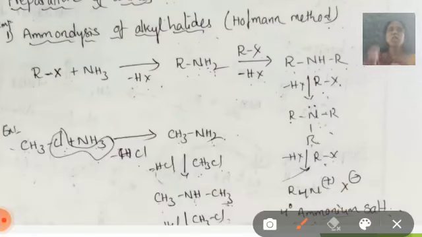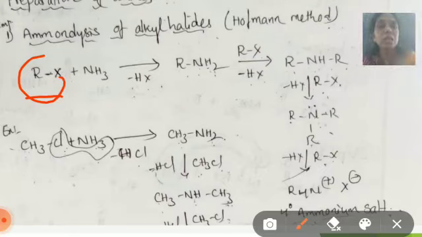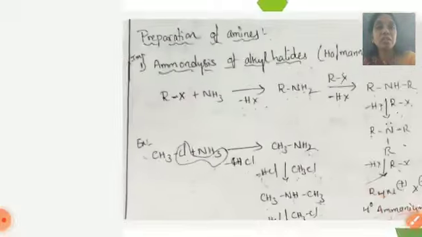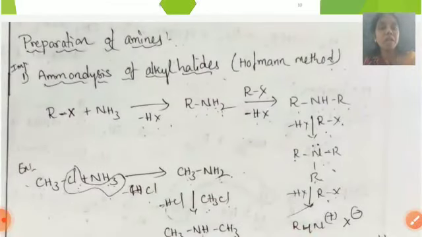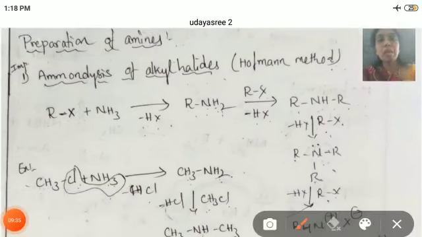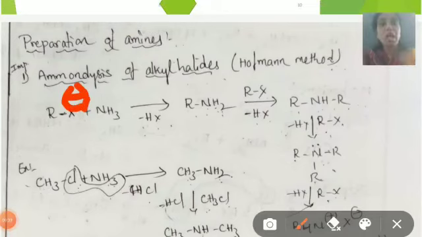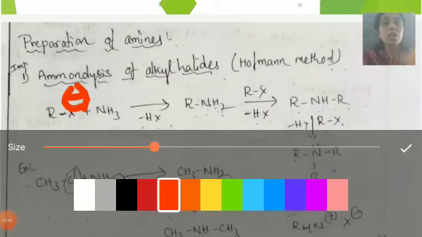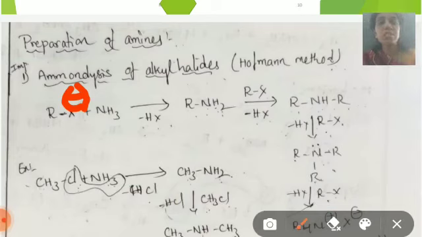So, first, if you take RX, alkyl halide, it reacts with ammonia. In alkyl halide, the halogen atom has a negative charge and the alkyl group has a positive charge.